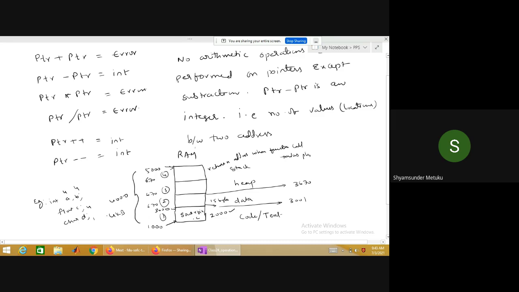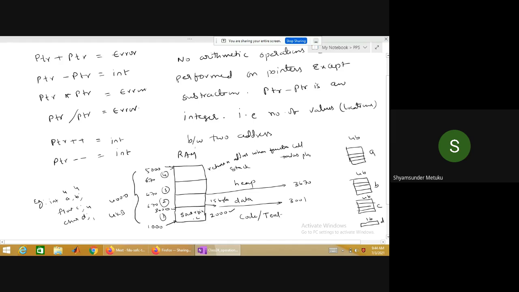Total of 13 bytes. 13 bytes means maybe I'm writing separately. This is out of that 670 bytes. This is for A. This is for B. This is for C. This is for D. This is 4 bytes. This is also 4 bytes. This is also 4 bytes.